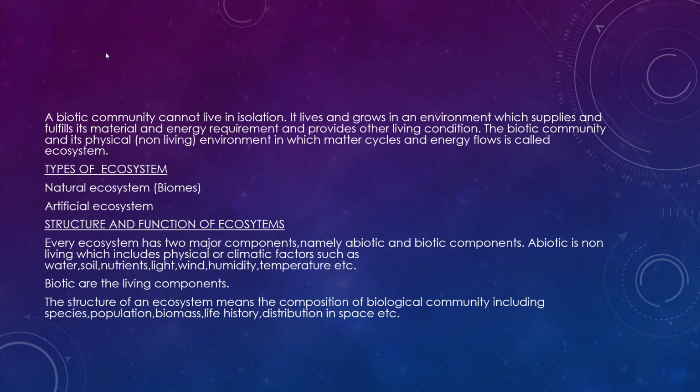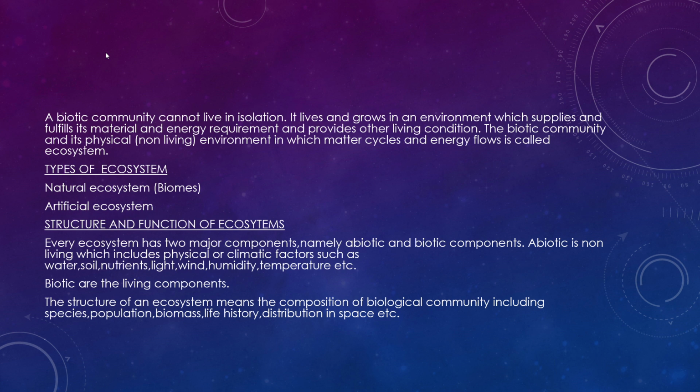So the biotic community and its physical or non-living environment, in which matter cycles and energy flows, is called an ecosystem. That is just the concept of ecosystem. You just have to know what an ecosystem is. No need to study the meaning of the terms in depth. I just gave you an introduction to the ecosystem concept.